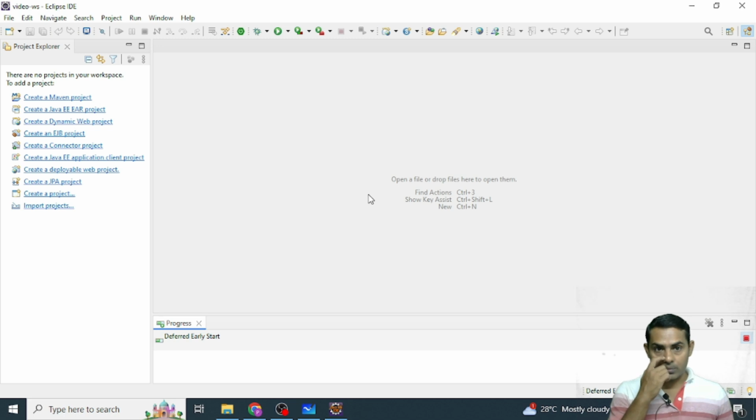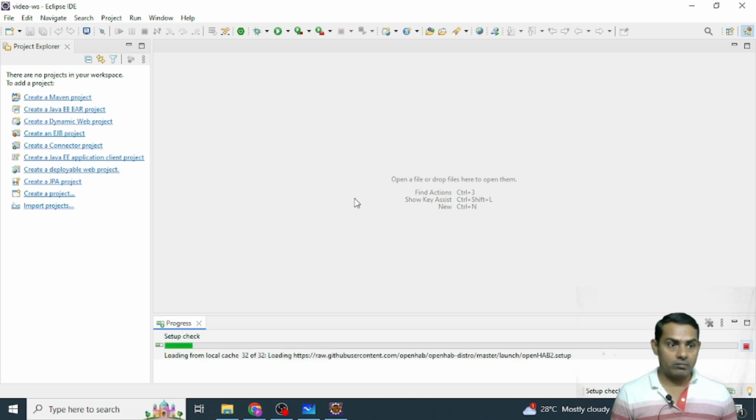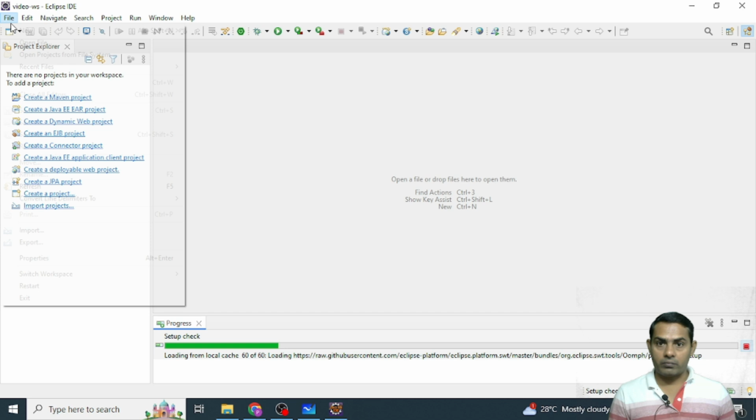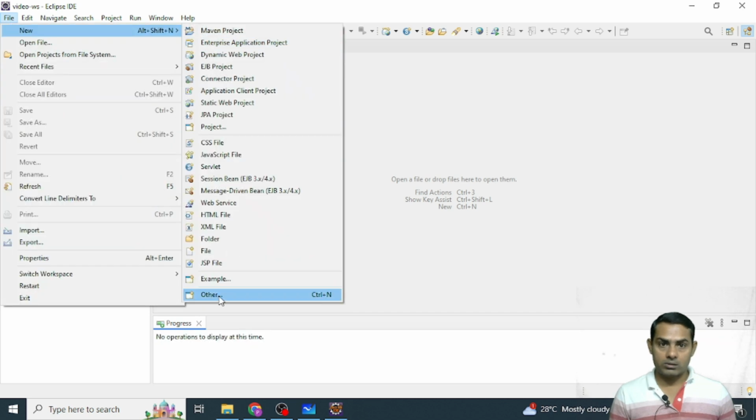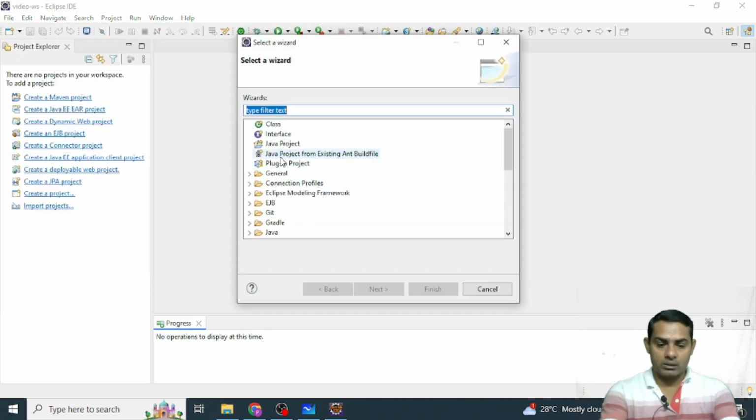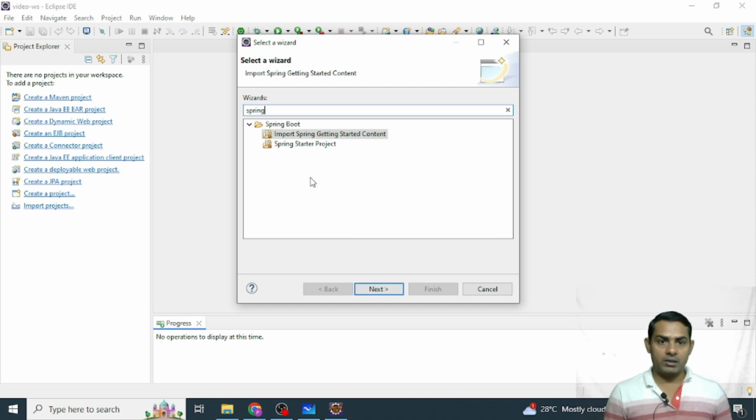First we have to verify that we have added them. We have to go to File, then New and Others. Here we have to type Spring. Now it is showing Spring Boot, which means the Spring Boot STS plugins are added here. We can create the Spring Boot application from here now.